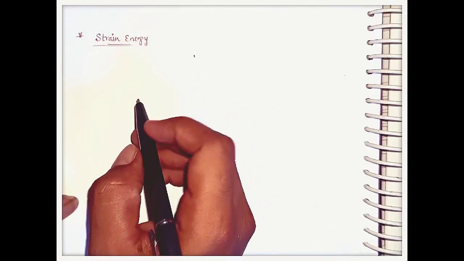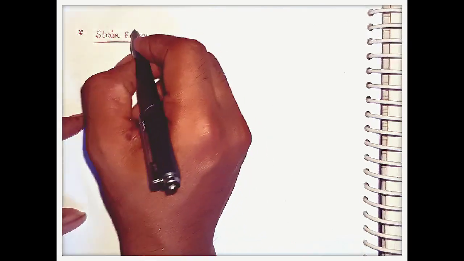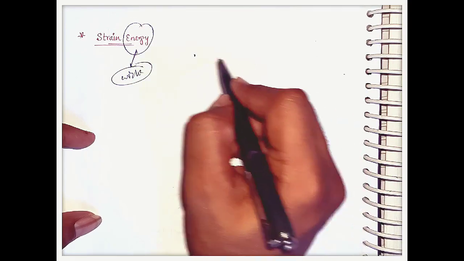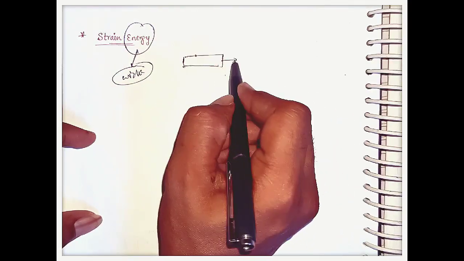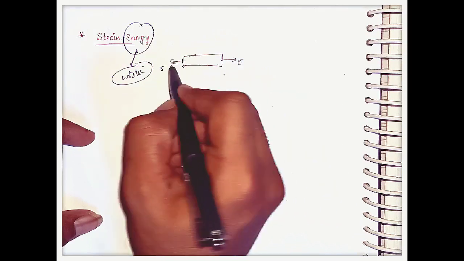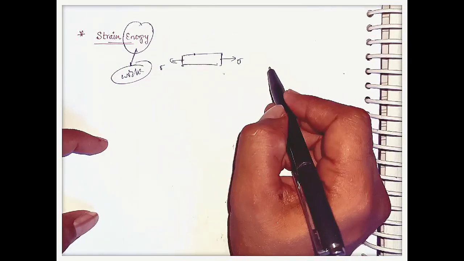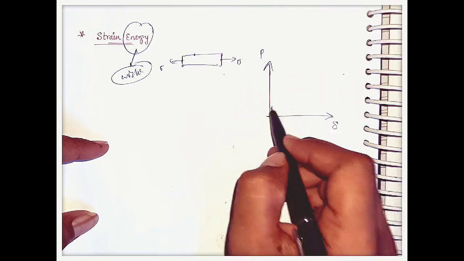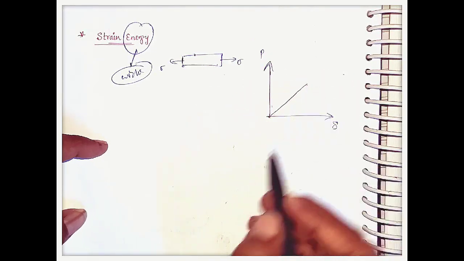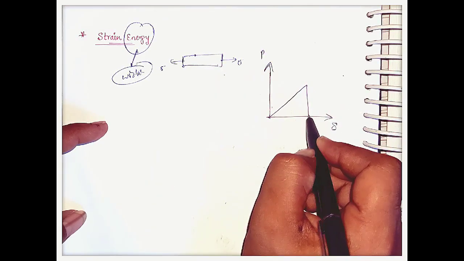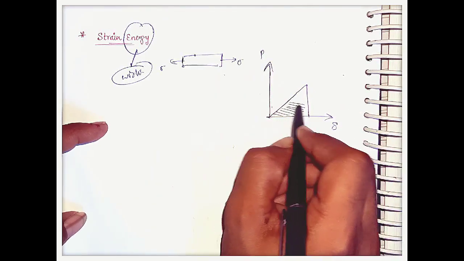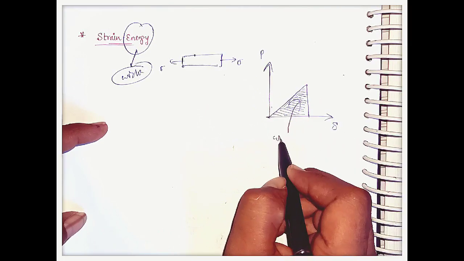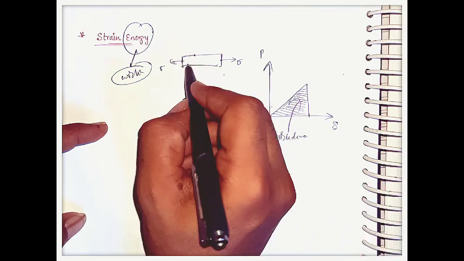The next important concept is the strain energy concept. Here energy is nothing but work. If I consider a bar with a load acting on both sides, and I draw the load P versus elongation curve, the area under this load versus elongation curve is the work done during the elongation of this bar.